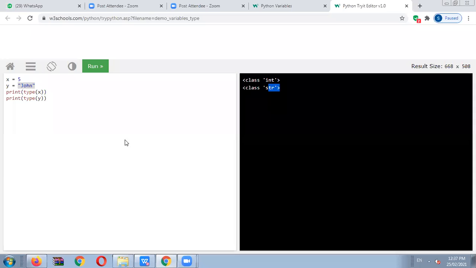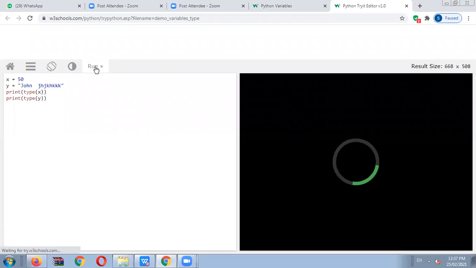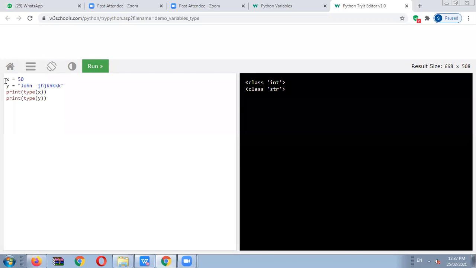Okay, simply, you can update the code, no problem. The name will be available from your side, you can insert it. And you can execute the code and it will be displayed on the output screen. This is for your information and for your reference. You have to check which type of variable it is, and that will be printed on the output screen.